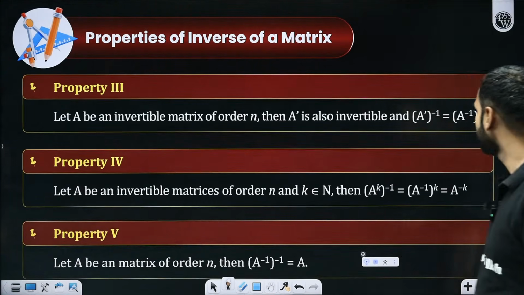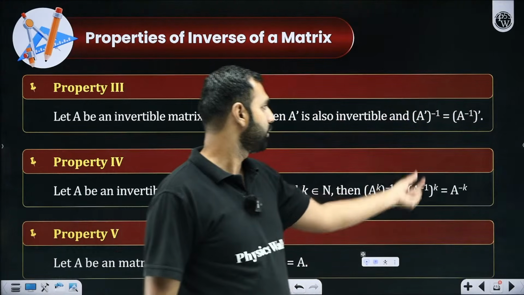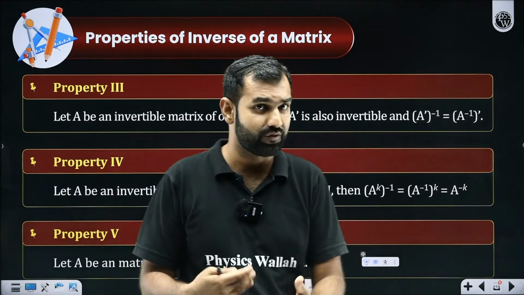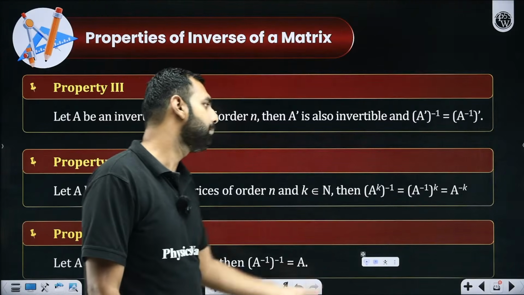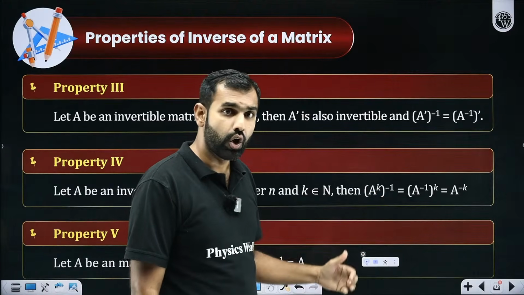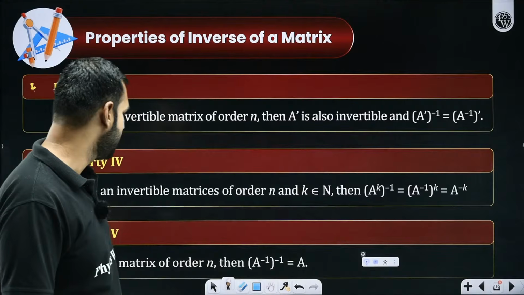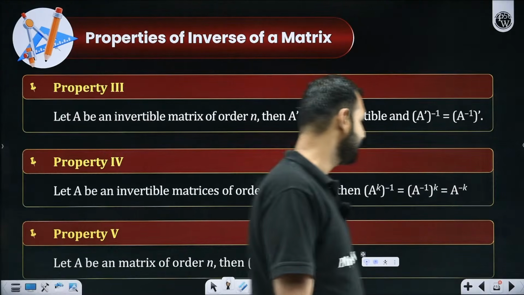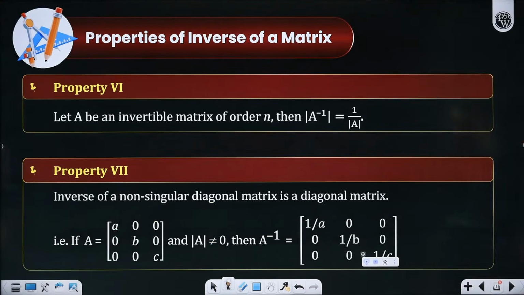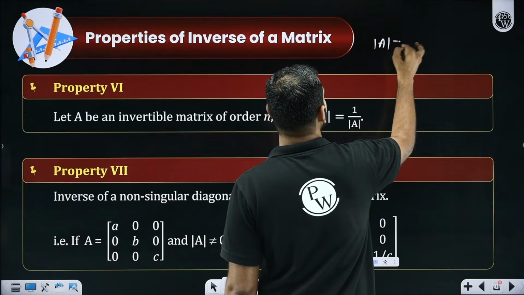And these are the few things. Transpose and inverse can be swapped. So if you are taking inverse of transpose or transpose of inverse, both are same, as we have just discussed. Second thing is, even powers and inverse can also be swapped. So you raise it to a certain power and then you take its inverse, or you take its inverse and then you raise it to a certain power, it will be same. Getting it or not, everyone? And of course, inverse of inverse will be that original matrix only. Yes or no?